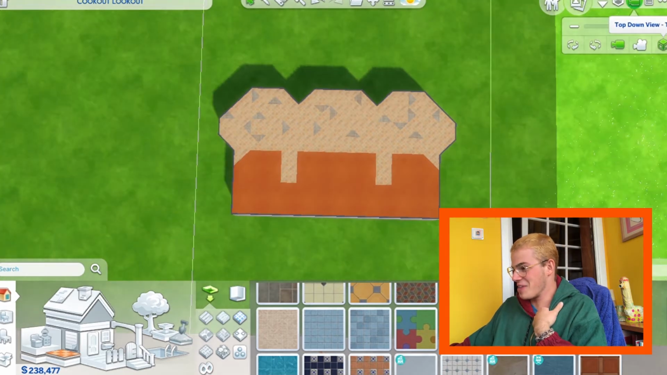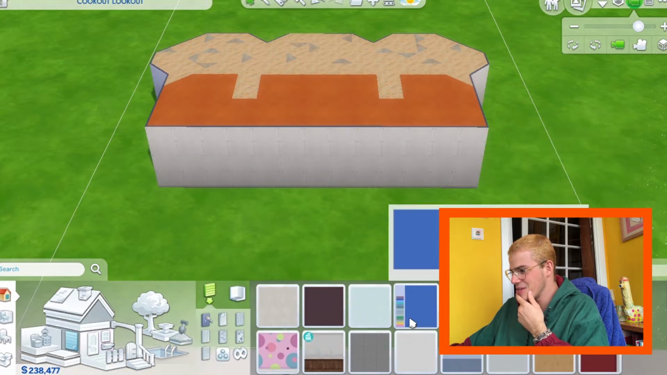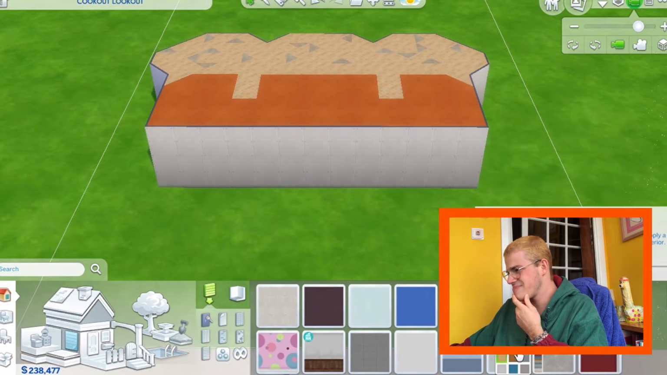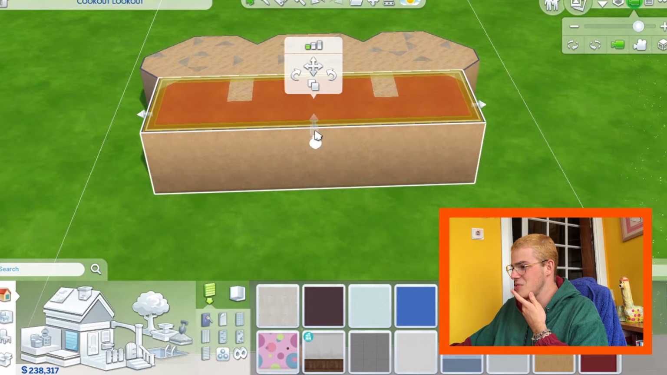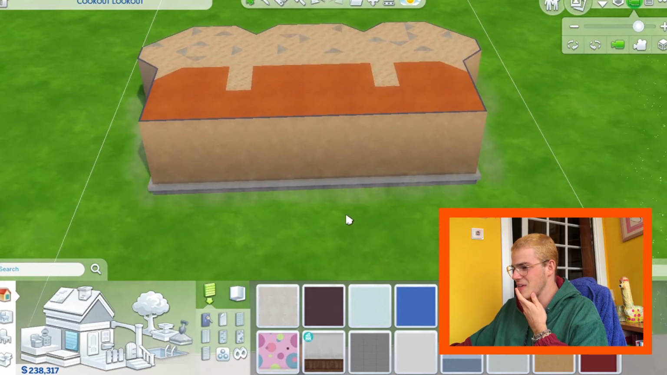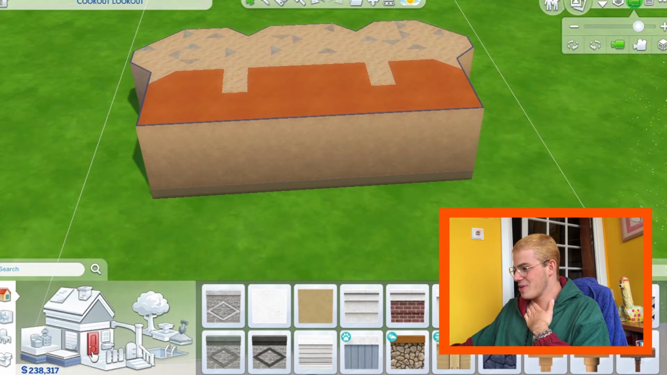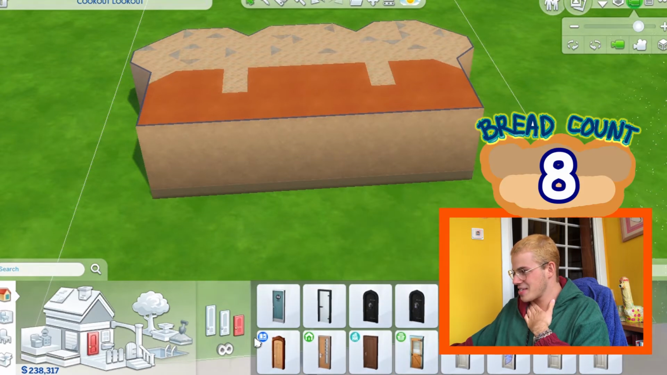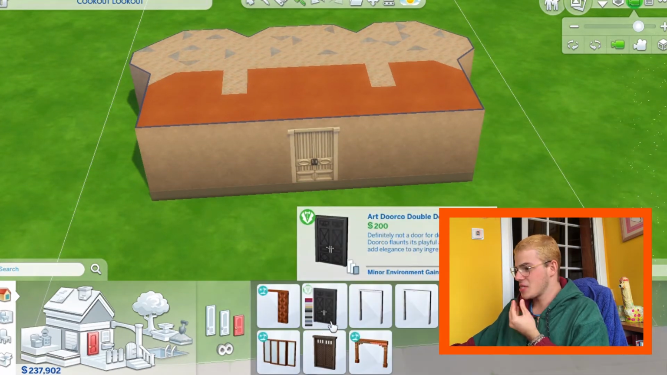Moving on to the rest of the house, I'm gonna pick a wallpaper that kind of looks like bread as well. This looks like bread. Does it? Well, it kind of does. I'm gonna put it on a foundation just because I don't like to see houses that aren't on a foundation in The Sims. What an ugly house. For a door that kind of resembles bread, I'm just gonna put this door. And obviously we gotta have a door for Sammy.